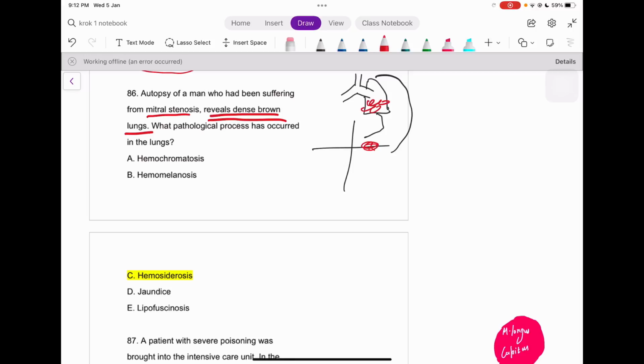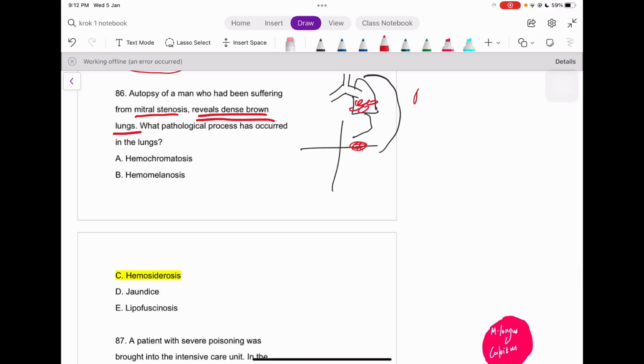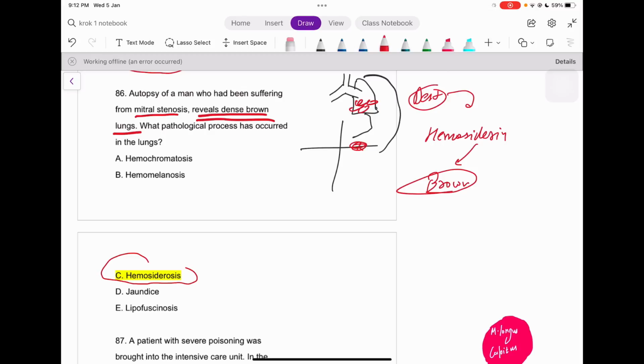And if there is a lot of blood, there can be destruction of RBCs, right? Destruction of the RBCs will make a pigment which is known as what? Hemosiderin. And the hemosiderin is brown in color. That is it, guys. That's why we have the answer of hemosiderinosis, right? We don't have any melanocytes out there. In hemochromatosis we have more of a golden color, right? So we are not having the golden color out here.